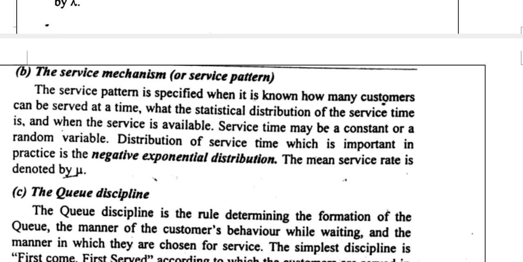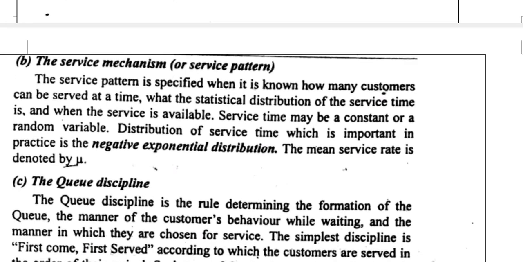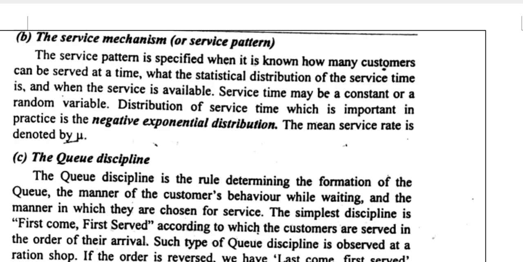Next is the service mechanism or service pattern. The service pattern specifies how many customers can be served at a time. The statistical description of the service time is that service time may be constant or random.